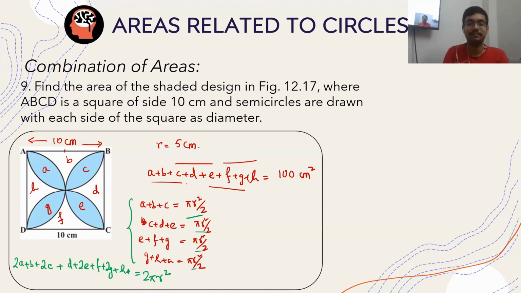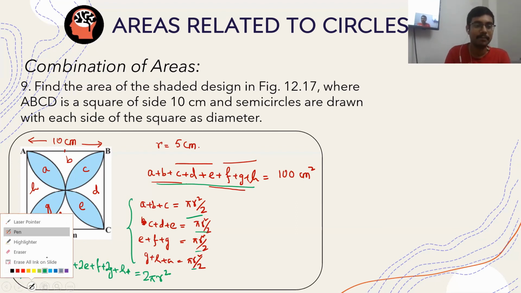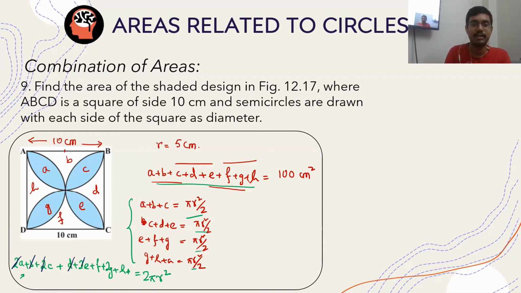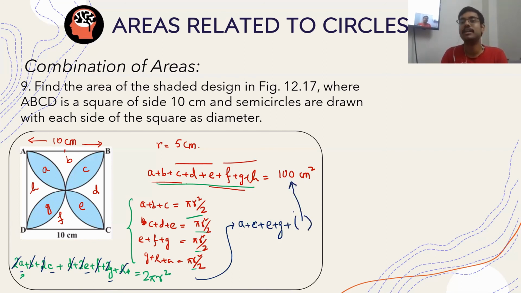Now comes the interesting part. Take this entire thing out of this place. So basically 1A, 1B, 1C, 1D, 1E, 1F, 1G, 1H. Take it out. So this becomes A plus C plus E plus G, plus this entire area, which is 100 centimeters square. This is equal to 2 pi r square.